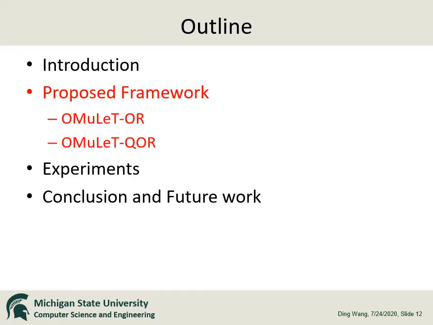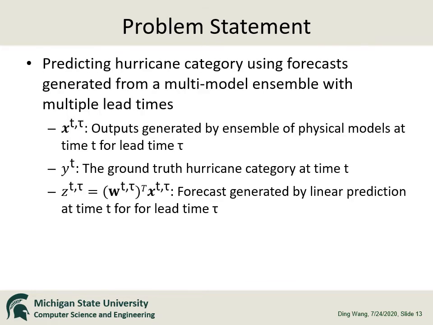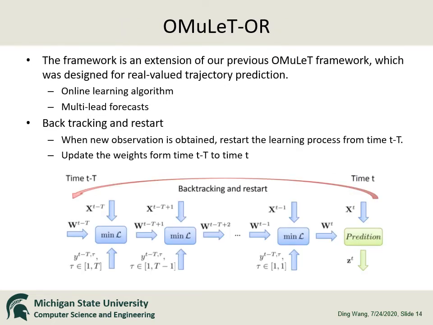Now I will talk about our proposed framework, Omulate OR and Omulate QOR. Our goal is to predict the hurricane categories using forecasts generated from a multi-model ensemble with multi-lead times. Each forecast is generated using linear prediction with a learned weight vector. The Omulate OR framework is an extension of our previous Omulate framework, which was designed for hurricane trajectory prediction. It is an online learning algorithm and also produces multi-lead forecasts.